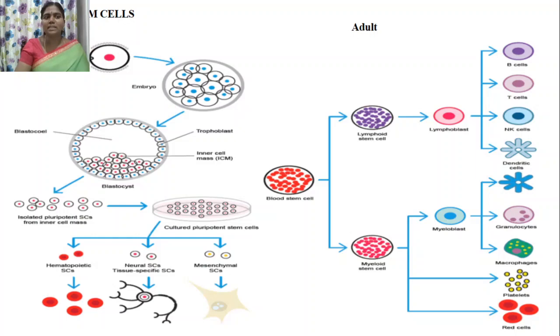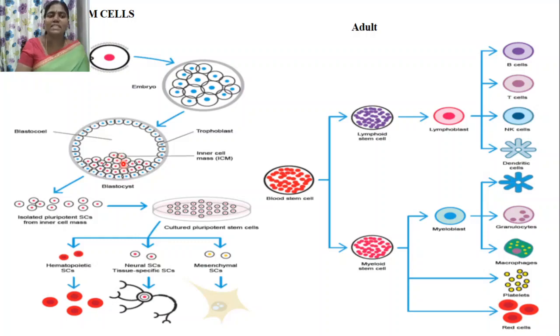Embryonic stem cells are obtained after fertilization, at the 12 to 14 cell stage, and in that cell development you have a stage called the blastocyst. So there is a cavity, the blastocoel, and the outer layer is called the trophoblast, and then the inner cell mass. So these are embryonic stem cells.